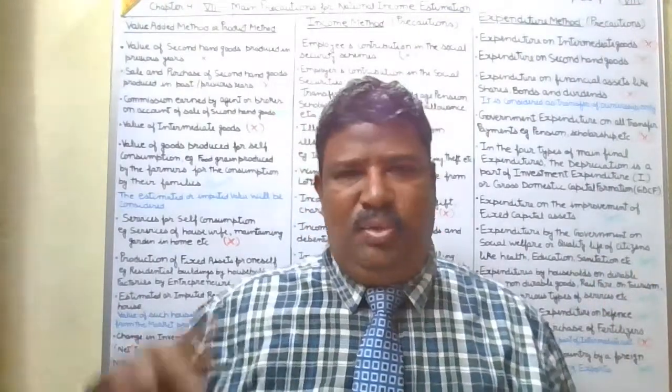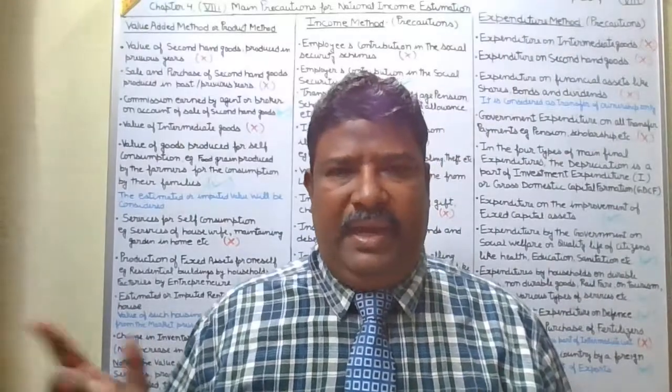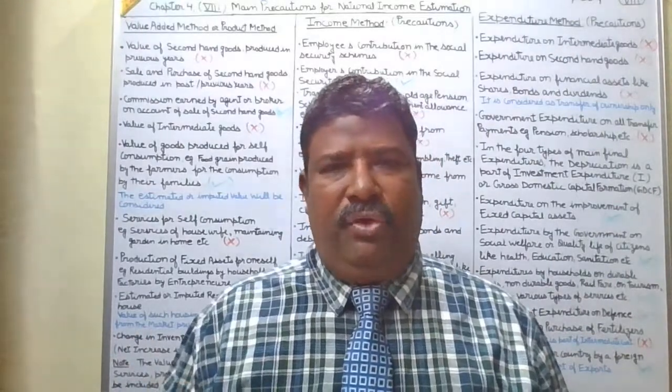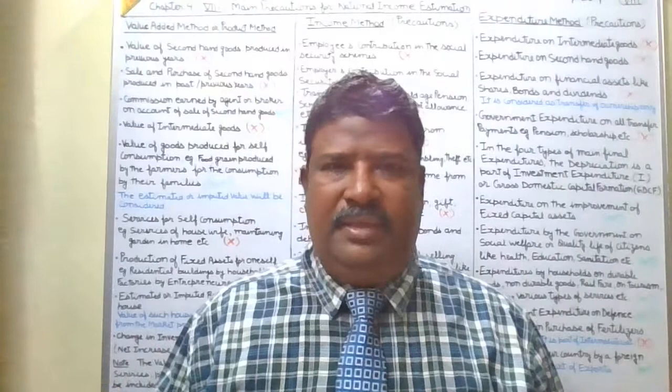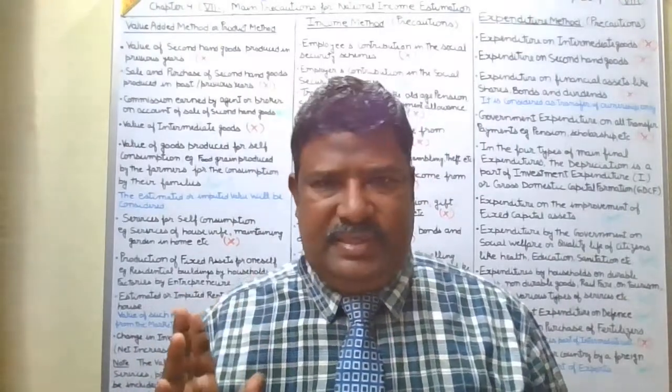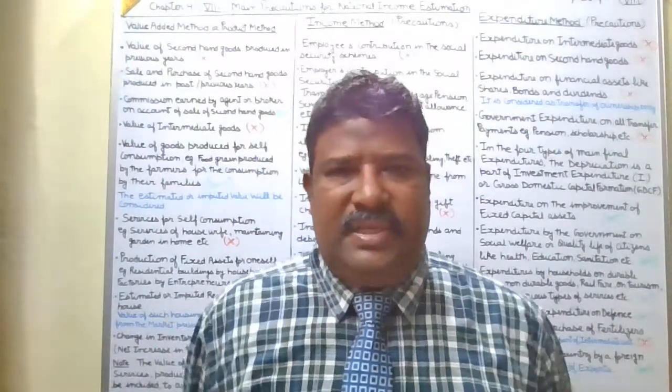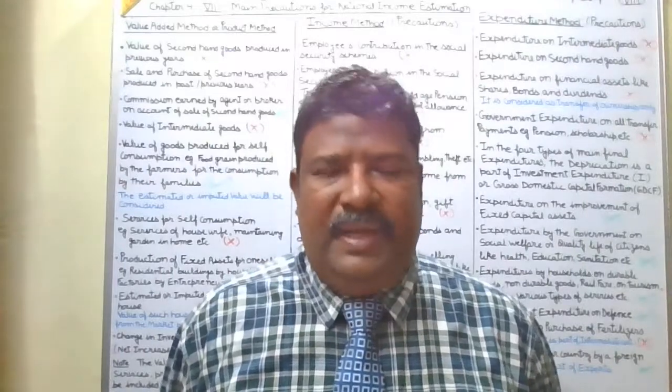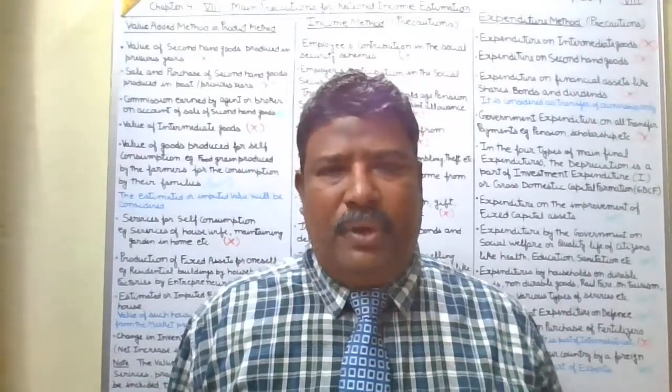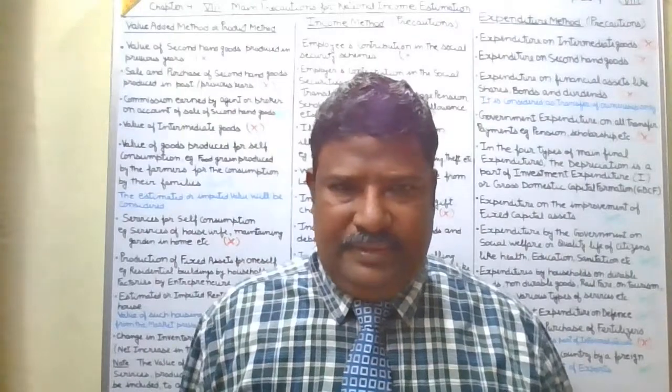And here in the value added method, we get the GDP by adding the gross value addition of all three sectors: primary sector, secondary sector, and tertiary sector. So first, we will discuss the main precautions that are taken care of in the product method or value added method.